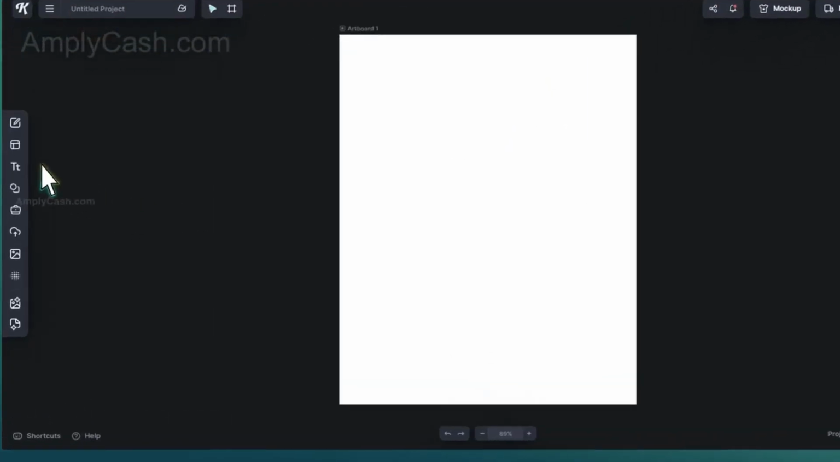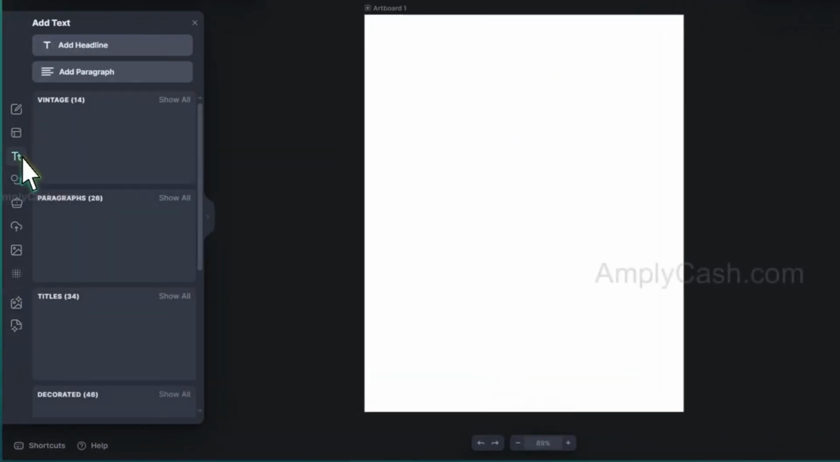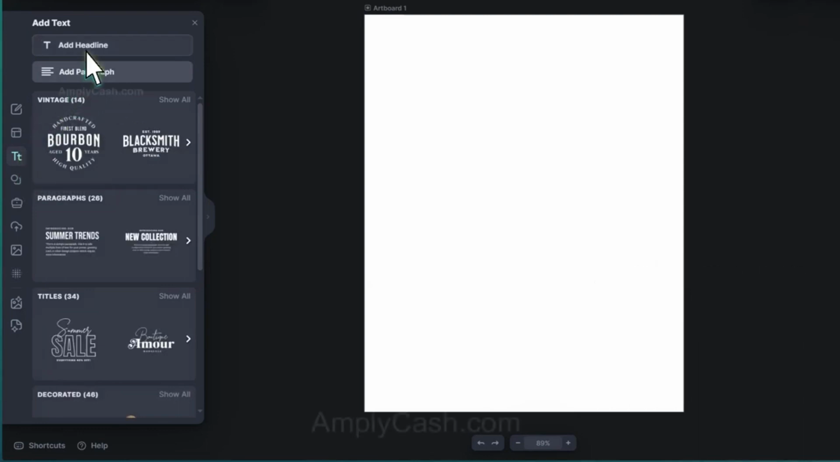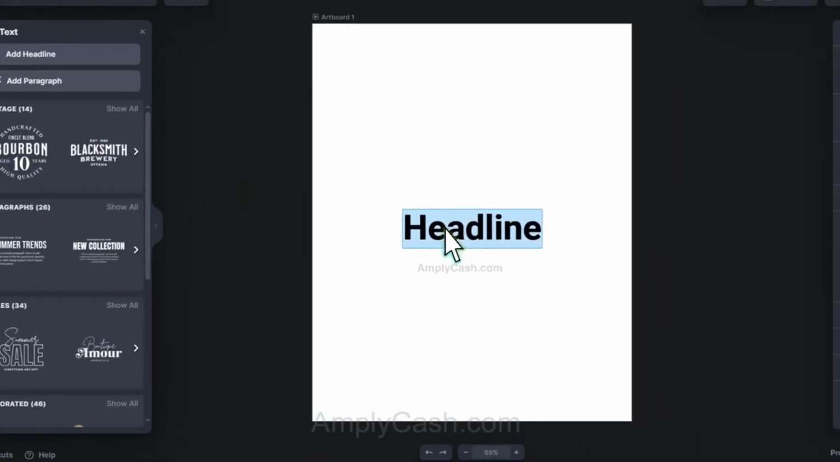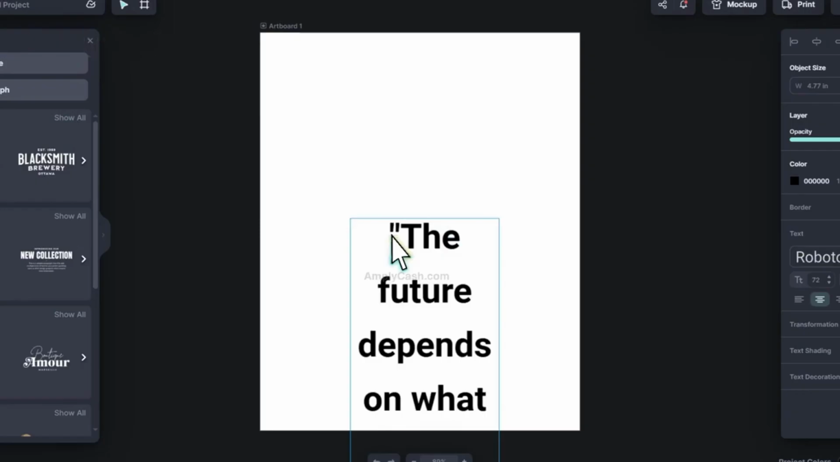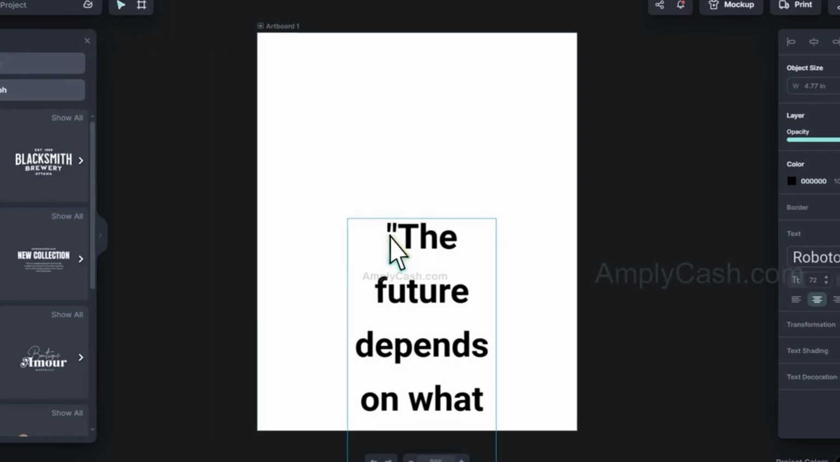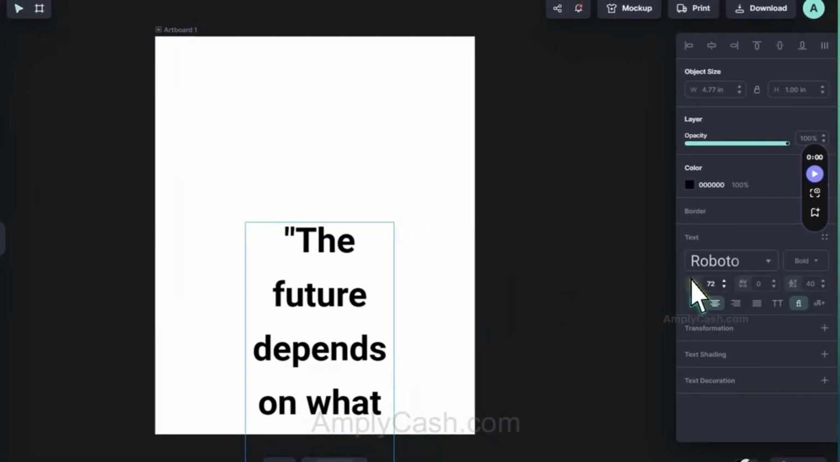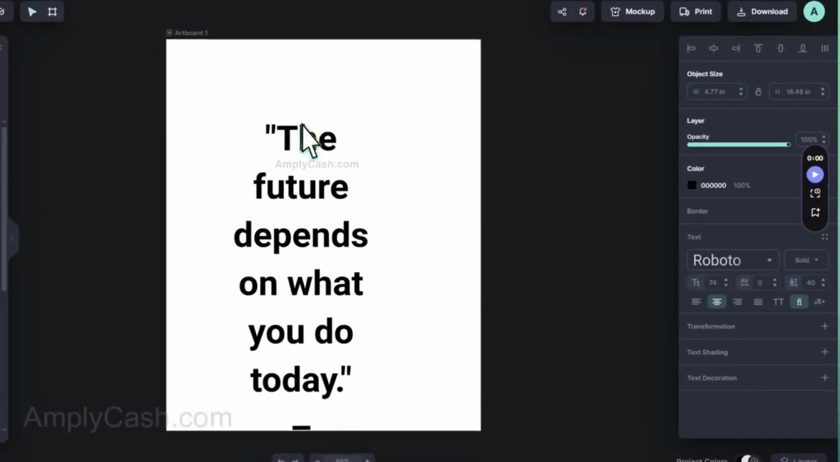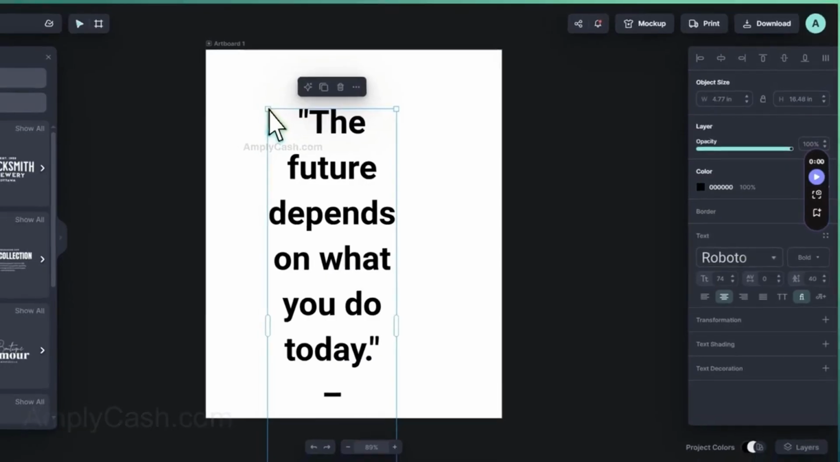Next, go back to Kiddle, go to the text tool on the left side, and add a text box by clicking on Headline. Then what you need to do is to double-click on the headline text and then replace it with the quote that we copied from ChatGPT. You can change the text properties from here. For example, I can adjust its size like this, or you can just click and hold the text box to change its size and position.